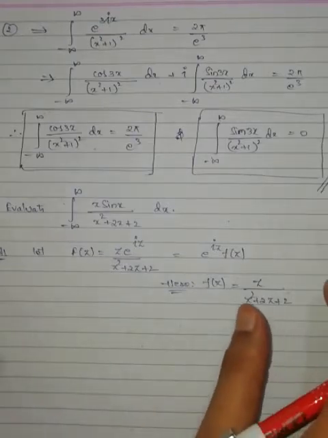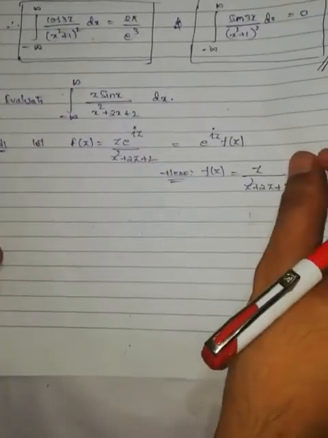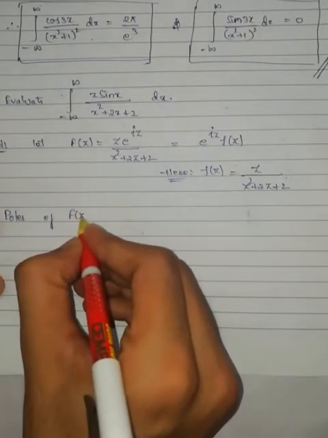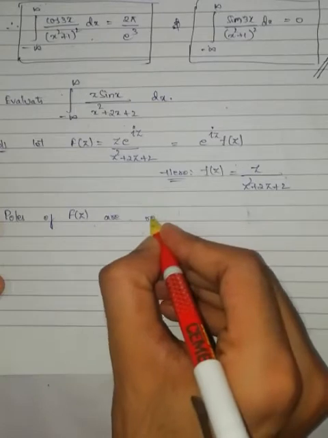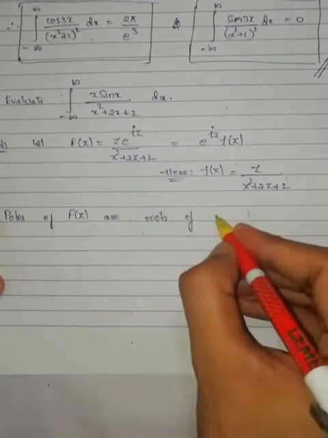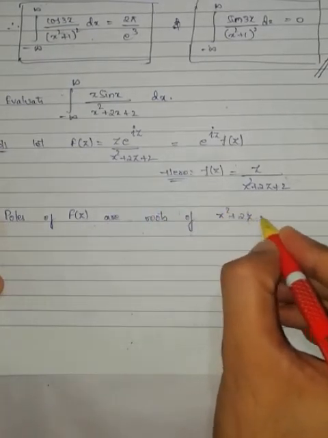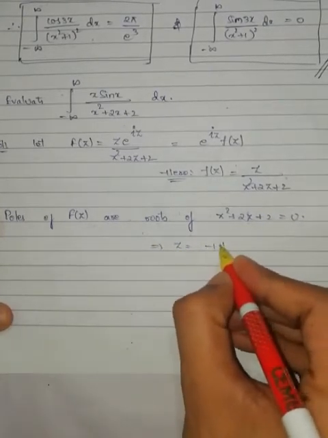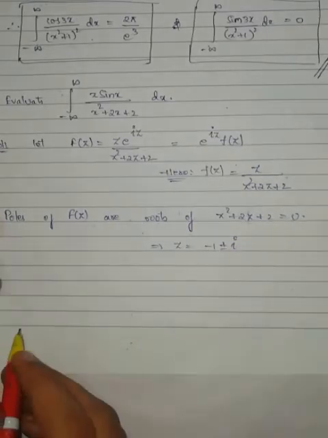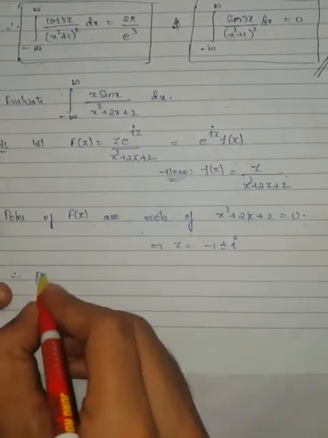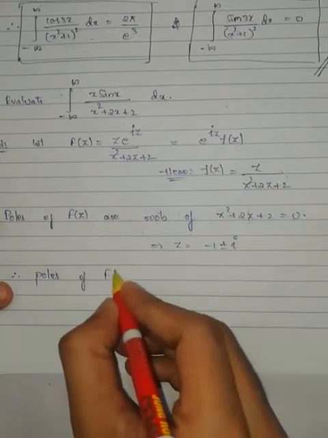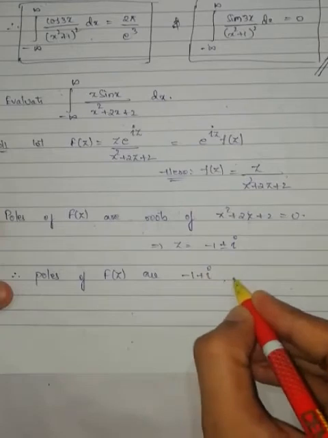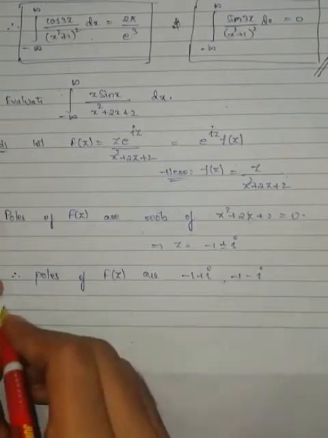Now we have to find the poles. Poles of capital F of z are roots of the denominator, that is z square plus 2z plus 2 is equal to 0. This implies z is equal to minus 1 plus or minus iota. Therefore, poles of capital F of z are minus 1 plus iota and minus 1 minus iota.